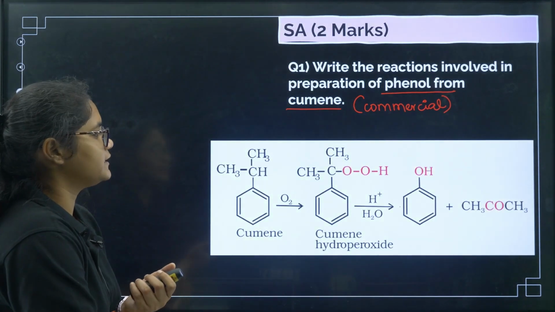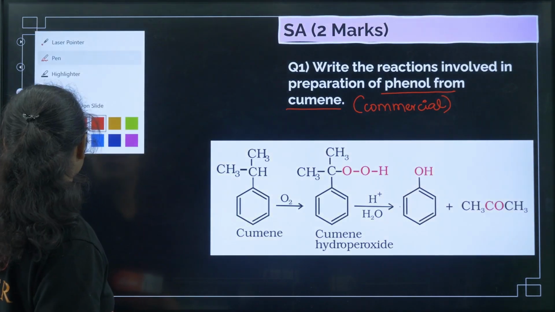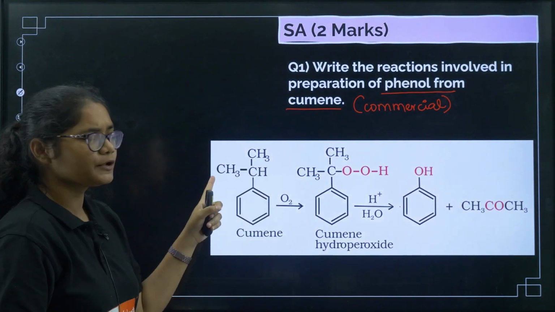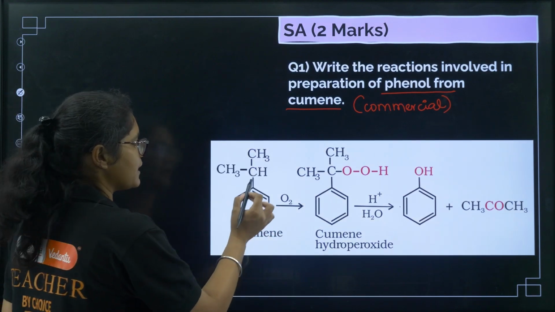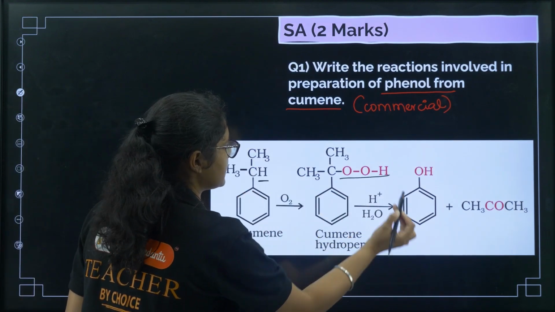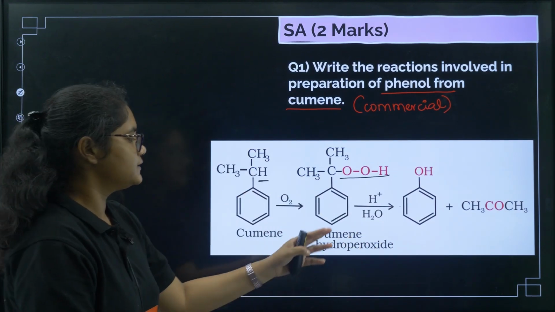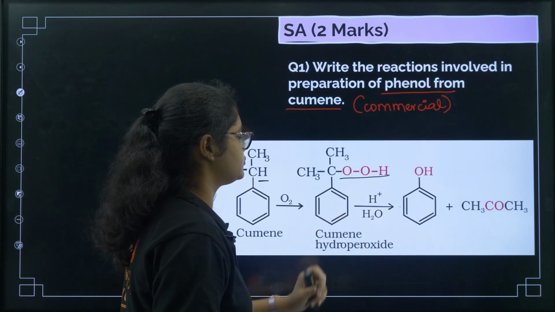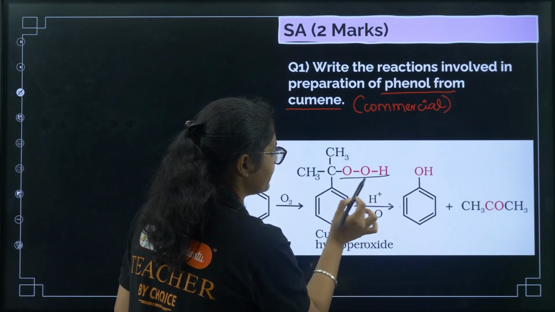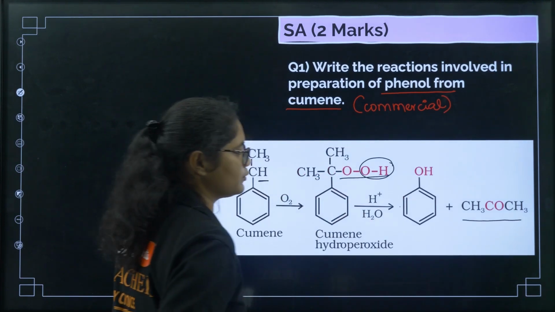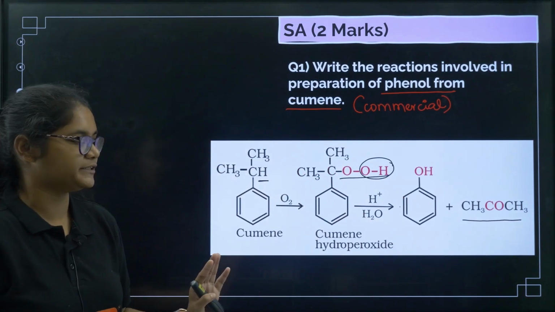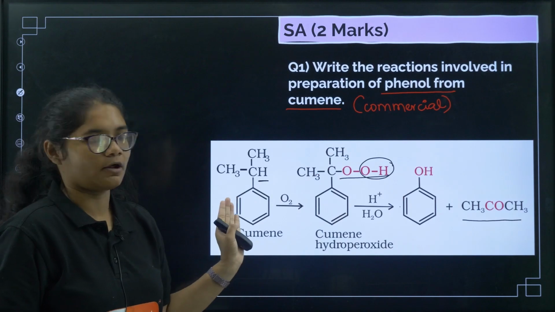So now let us see the reaction. I have taken this from the NCERT book. Cumene is nothing but isopropyl benzene, treated with oxygen. What happens here? This carbon gets oxidized and OOH is added. Then just hydrolyze it with H plus and H2O. So you just remember that OH attaches here and this gets converted to acetone. This is the method of preparation of phenol from cumene.